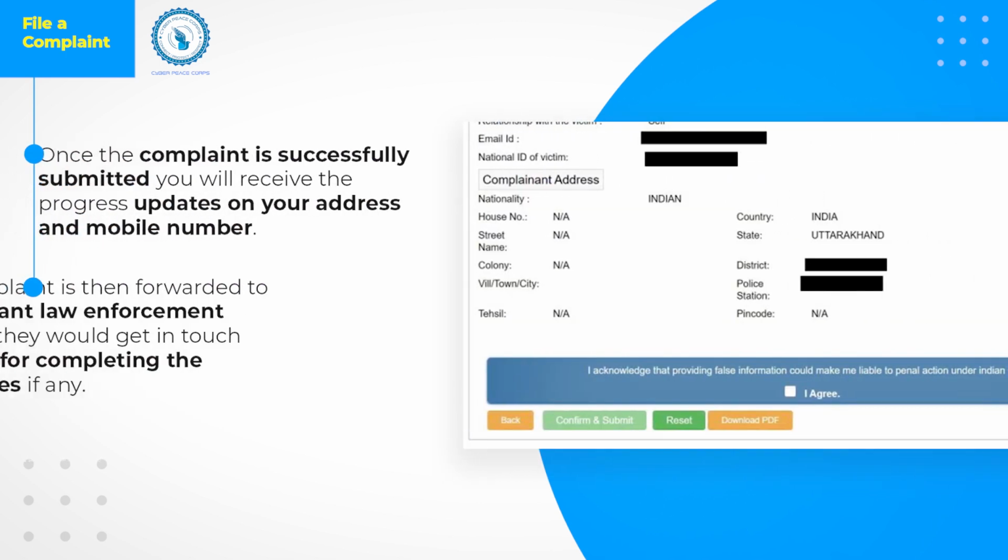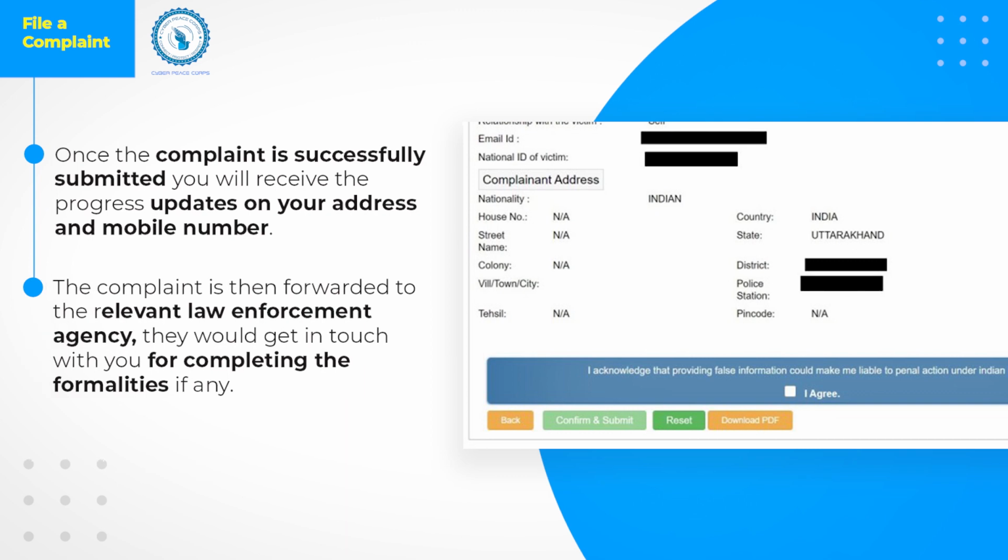Once a complaint is submitted, you will receive updates about the progress on your email address and mobile number. The complaint is then forwarded to the relevant law enforcement agency. After submitting the case, it directly refers to the state nodal police officers designated by the Ministry of Home Affairs. For taking prompt action, soon the victim is contacted by the concerned police officer and prompt action is taken against the accused.